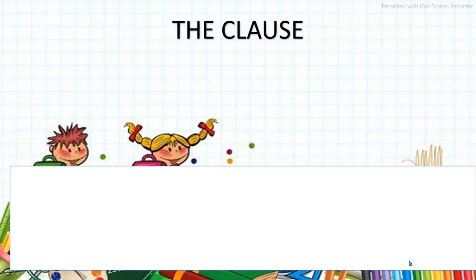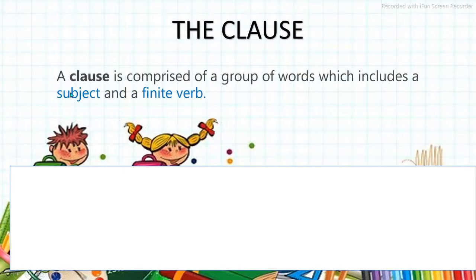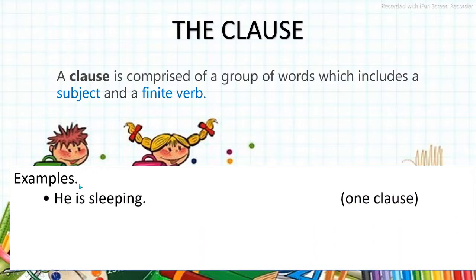In the last video we learnt the phrases, and now in this video we will learn about clauses. We can see in the definition that a clause is comprised of a group of words which includes a subject and a finite verb. Let's see it through an example.